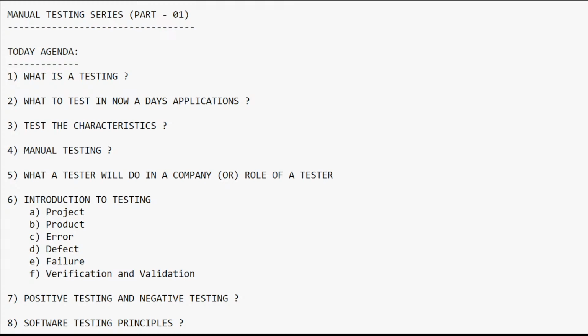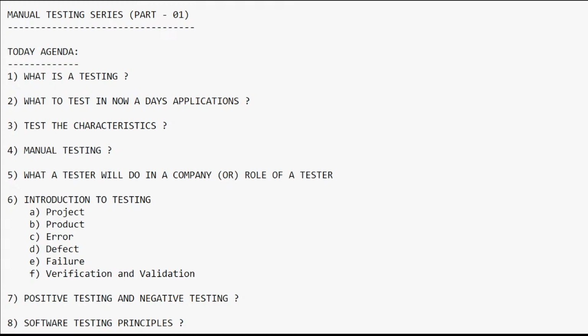Now, error means what? Any incorrect human action that produces a wrong result is called an error. For example, I am performing a subtraction operation of two numbers, 9 minus 10, or adding two integers, and it is not giving me the proper answer.